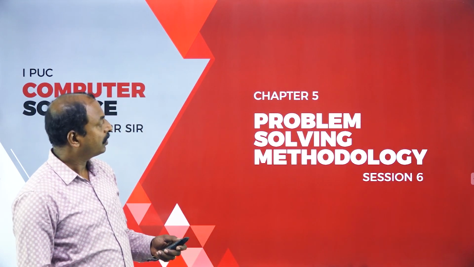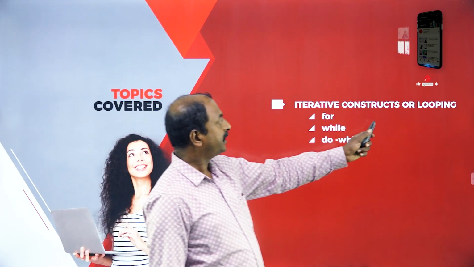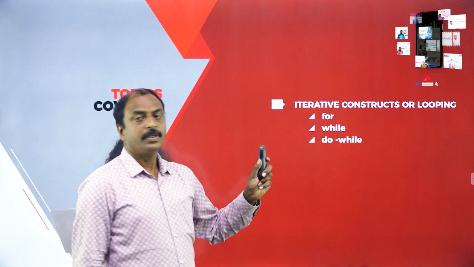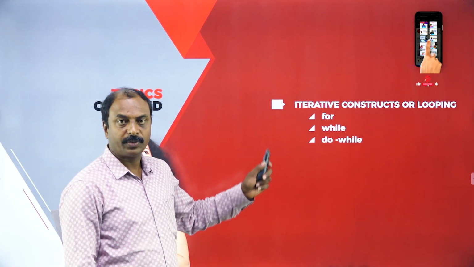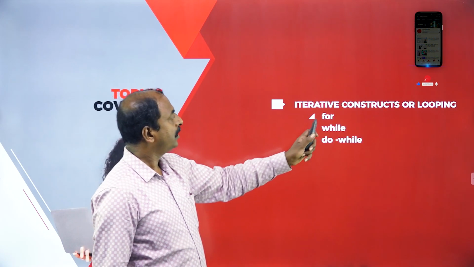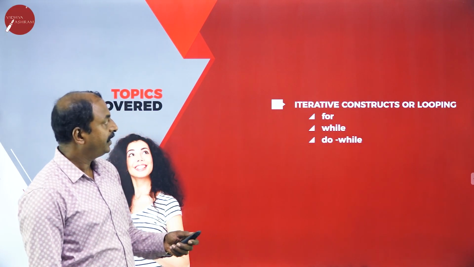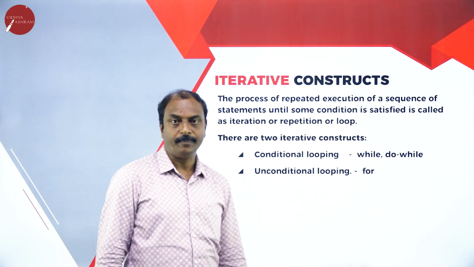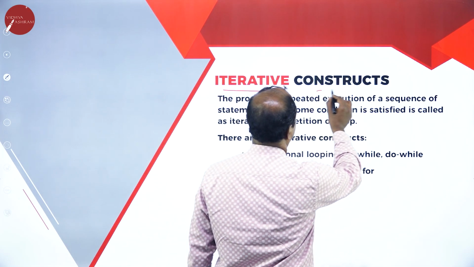Students, let us start our discussion with the concepts iterative constructs or looping. So this is another type of constructs. Under this we are going to discuss about the for, while and do while constructs. Now let us see these things one by one. Now first one is iterative construct.